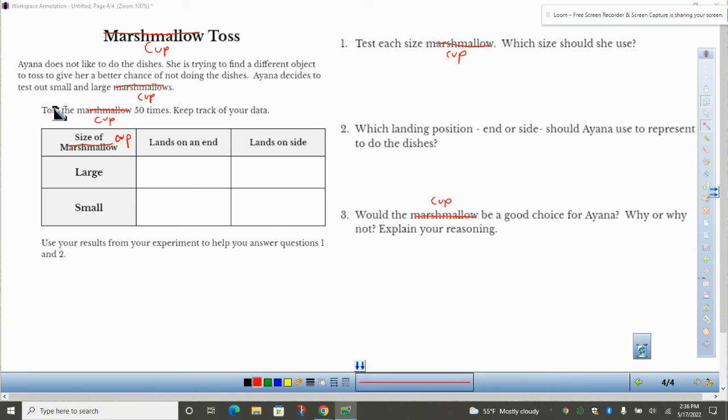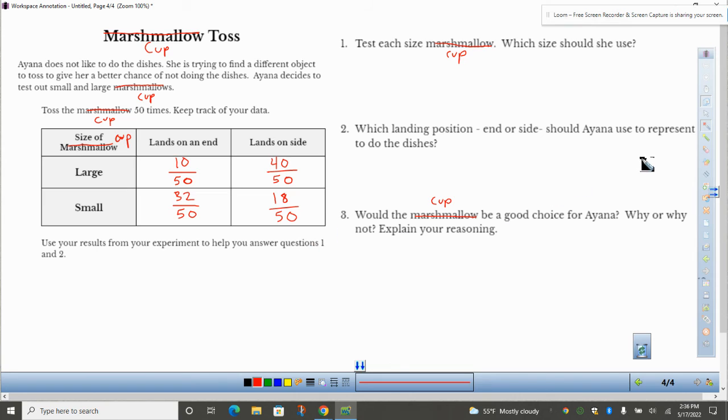I'm going to report the results to you now. They each tossed the cups 50 times, and I kept track of their data. With the large cup, landing on an end, meaning it landed on the top or the bottom of the cup, it landed 10 out of 50 times on an end. It landed 40 out of 50 times on the side. The small cup landed 32 times out of 50 on an end, and 18 times out of 50 on its side.